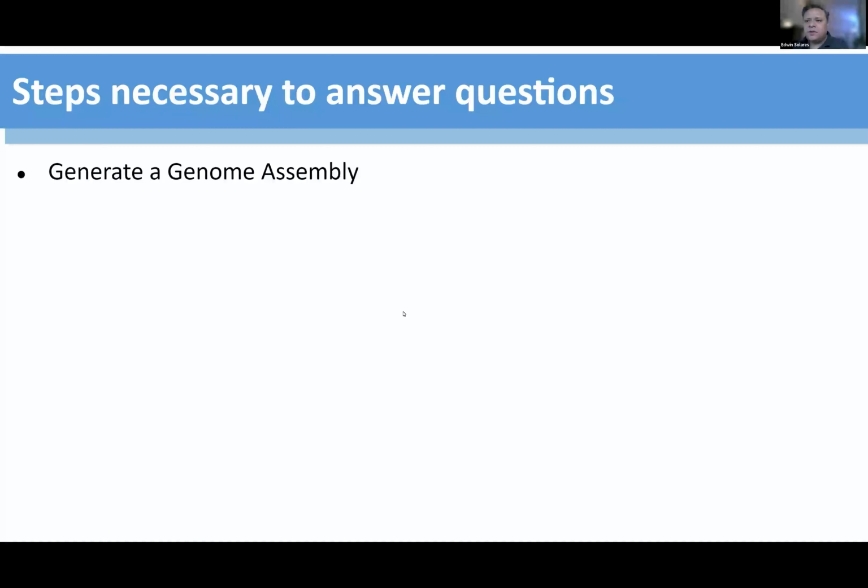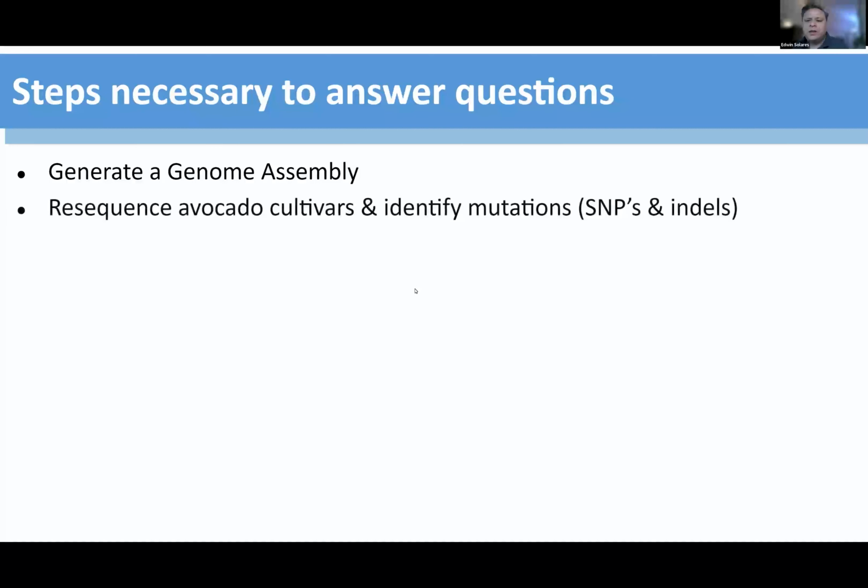In order to answer these questions, we have to, one, generate a genome assembly. We also need to resequence avocado cultivars. We also imported data that was publicly available from a previous study, Rendón-Anaya et al., in PNAS, published in 2019. We want to identify mutations and do a comparative analysis using that. I'm interested in looking at SNPs, which are single point mutations in the genome, and also indels, which are some of those copy-paste, cut-paste, and deletion situations.